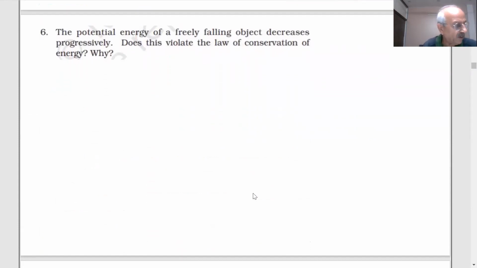Next question is coming on the screen, students. Potential energy of a freely falling object decreases progressively. Does this violate the law of conservation of energy? Why? You have 2 minutes to think and answer the question.